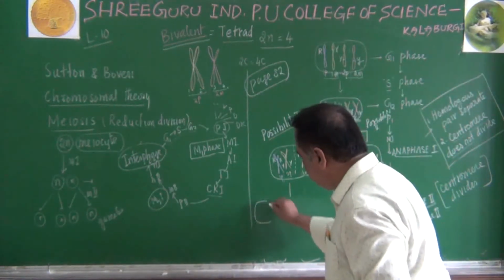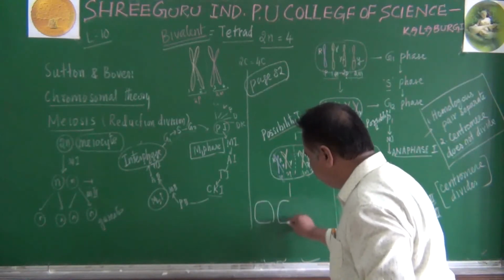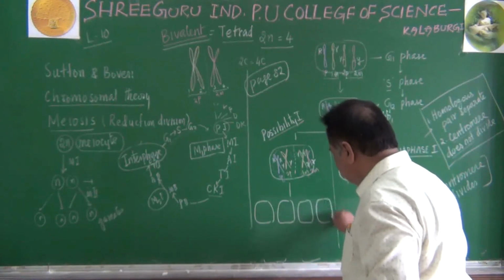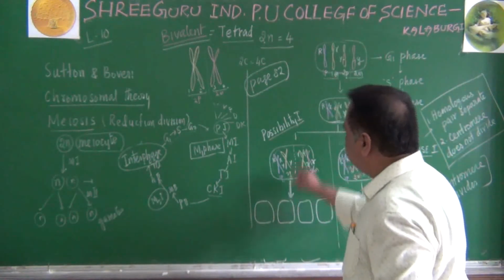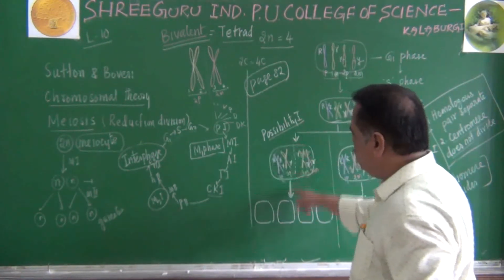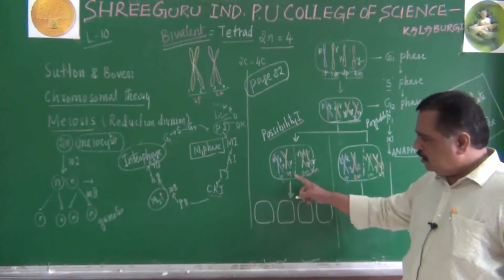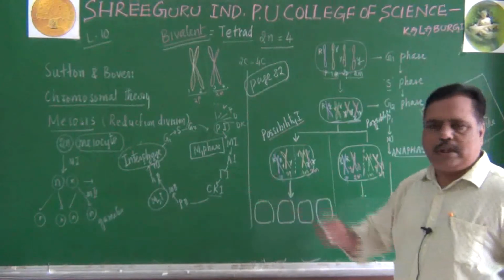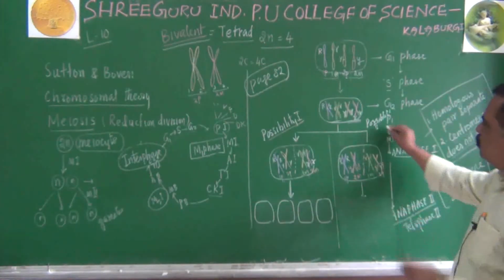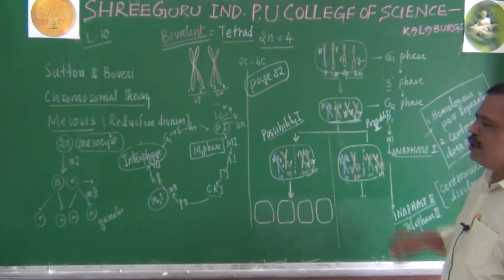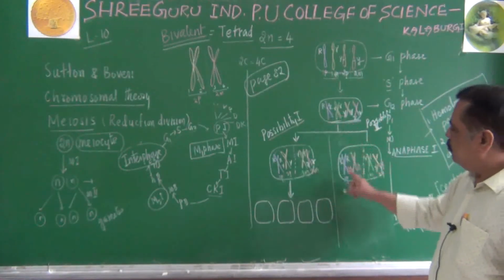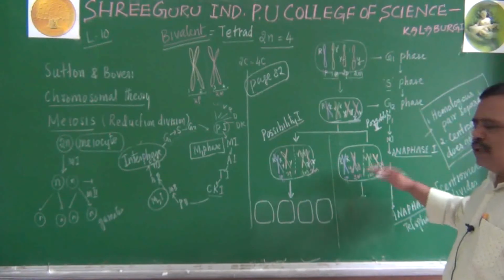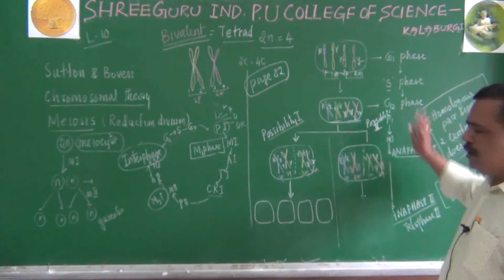There will be 4 daughter cells from this possibility. This is possibility 1, which has undergone anaphase 1, then anaphase 2, and finally it will give rise to 4 daughter cells. Let us come to possibility 2. What is possibility 2? One paternal and one maternal will come to one pole, another paternal and another maternal will go to another pole. That is possibility 2.